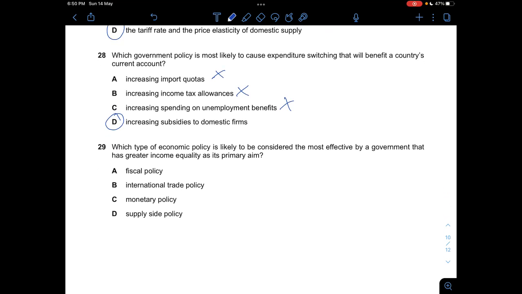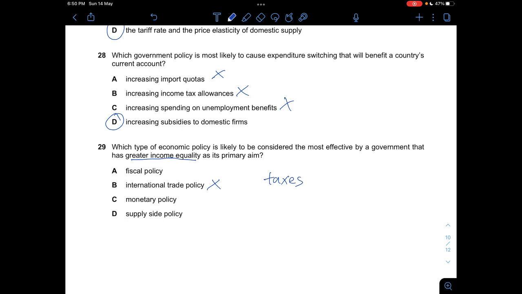Question 29. Which type of economic policy is likely to be considered the most effective by a government that has greater income equality as its primary aim? We only have three policies: fiscal policy, monetary policy, and supply-side policy, so international trade policy is wrong. Looking at this, most effective for a government with greater income equality, we can talk about taxes in general: redistribution of income through tax collection.